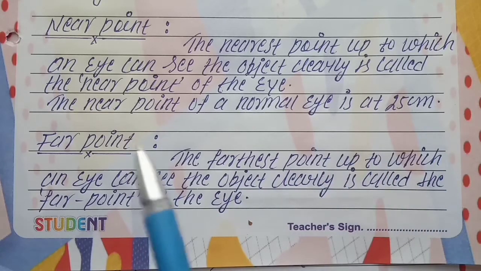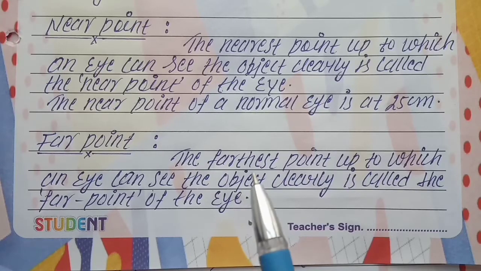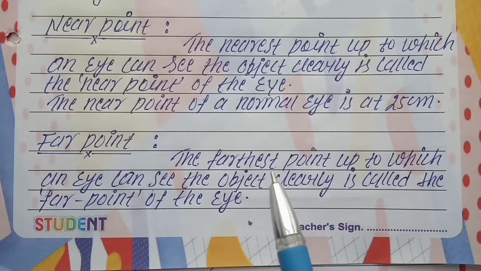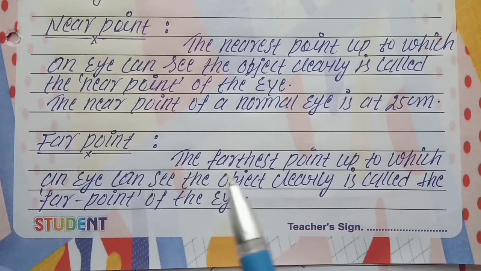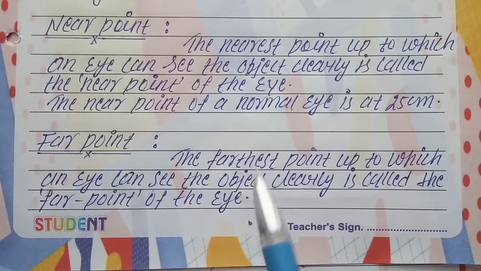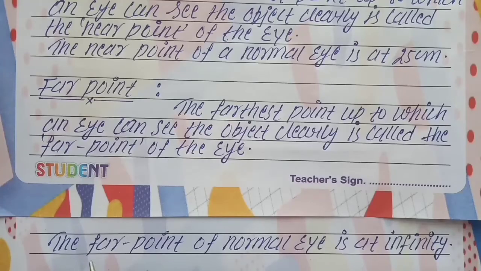Next is far point. The farthest point up to which an eye can see the object clearly is called the far point of the eye. So it is a point at the longest distance up to which an eye can see the object clearly. The far point of a normal eye is at infinity. So infinity is the farthest point up to which an eye can see the object clearly.